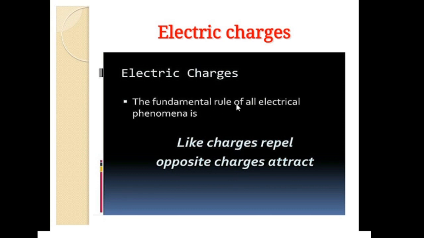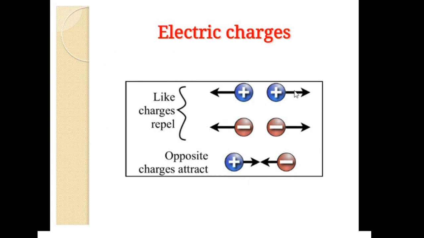A fundamental rule for all electrical phenomena is: like charges repel, opposite charges attract. Let us recall again the fact we know that two positive charges are said to be like charges and two negative charges are also like charges. They always repel each other. If they are a positive charge and a negative charge, they attract.